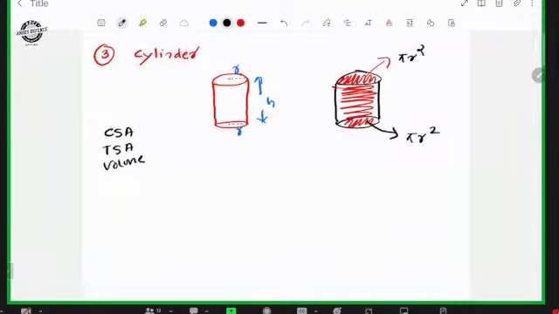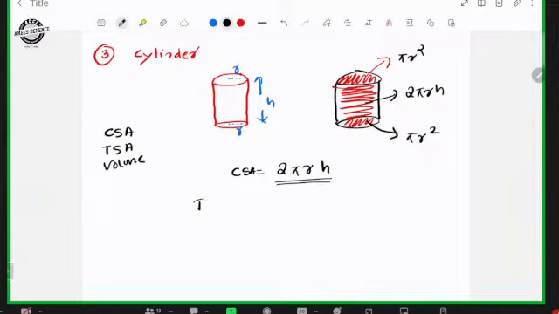So curved surface area is equal to 2 pi R into H. That explanation, if required, I will give you. Otherwise, we will simply mention the formula. Required? No, sir. So 2 pi RH is the curved surface area. That is the area belonging to this.